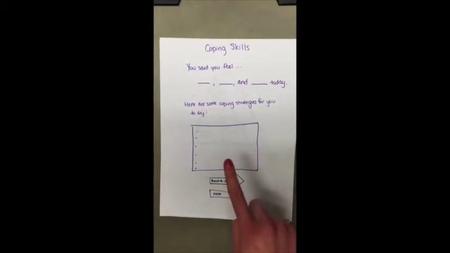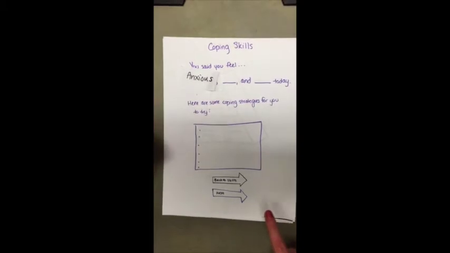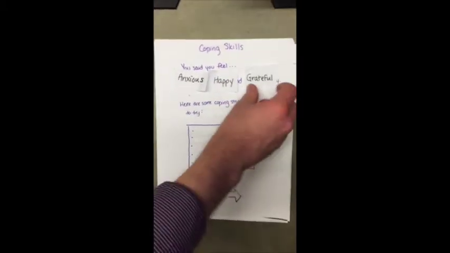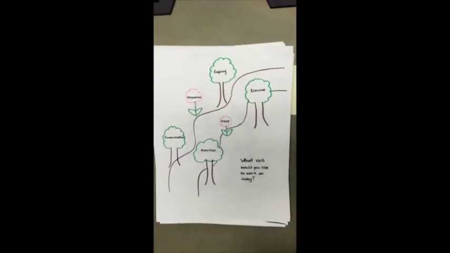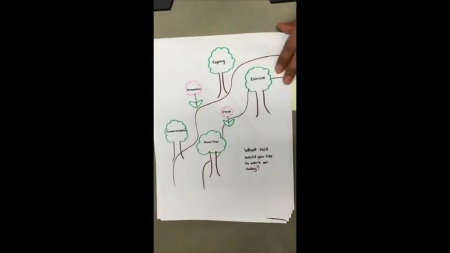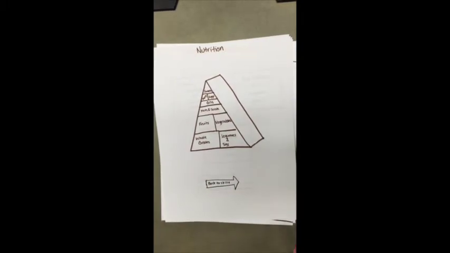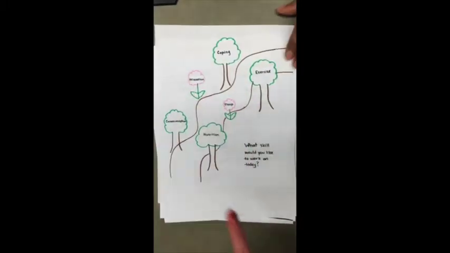The user is then taken to the coping skills page, where it tells them, based on their mood reported, how they feel, and gives them some coping strategies. From there, they can learn more by hitting next or return to skills. We return to skills and then go to nutrition. Again, they can click on different nutritions, or they can return to the skills.